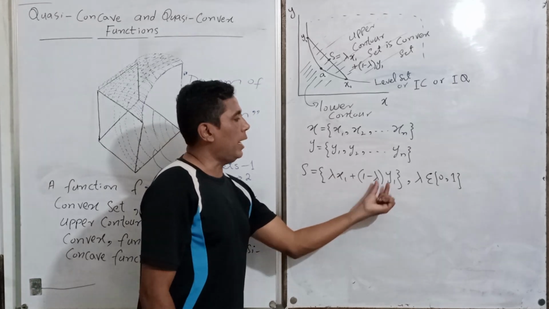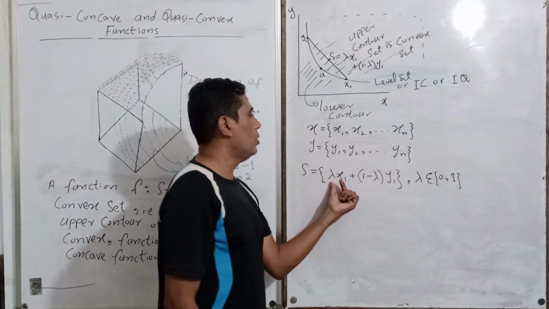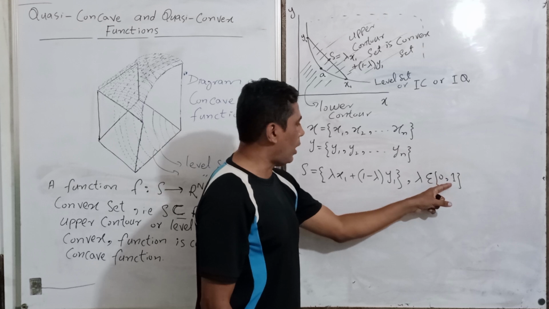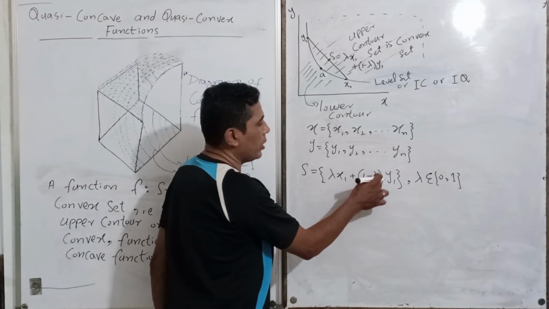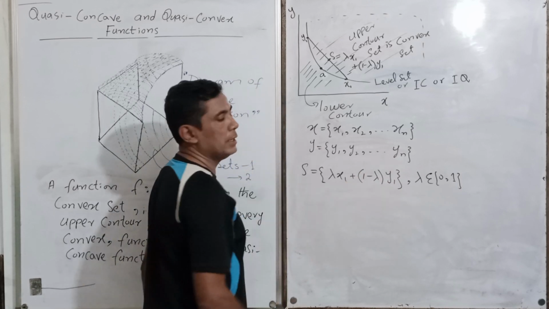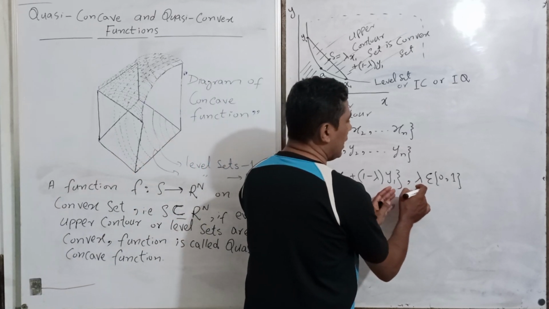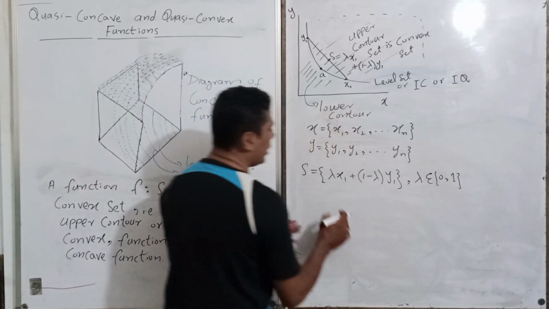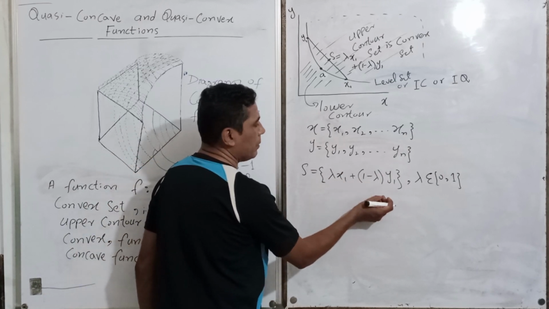And vice versa, if lambda equals 1, then 1 minus 1 becomes 0, so you do not have y1 in this set. If lambda lies between 0 and 1, it means that you have some element of x1 and some element of y1.